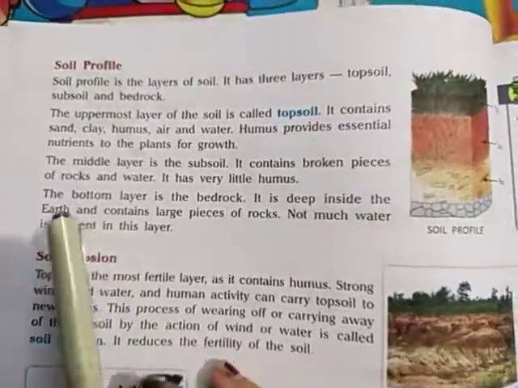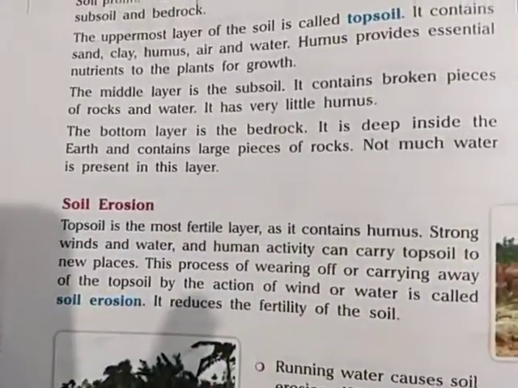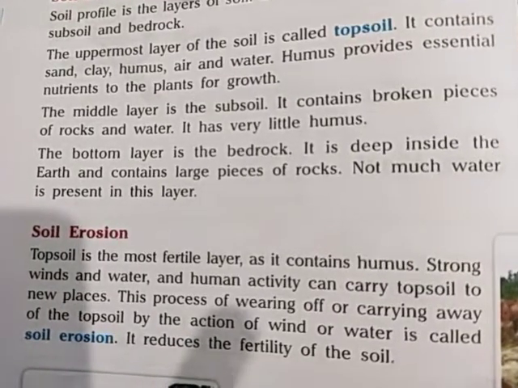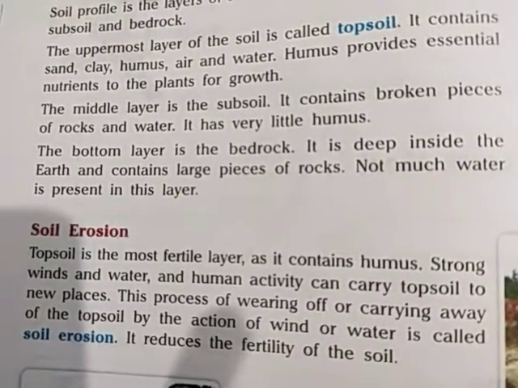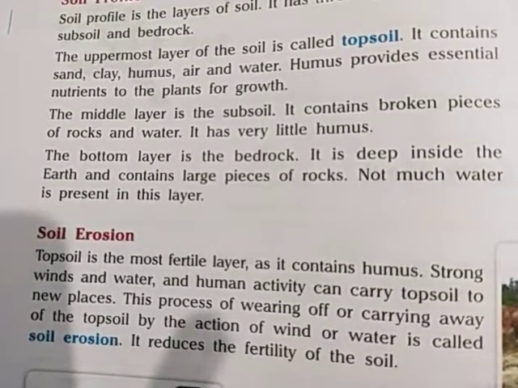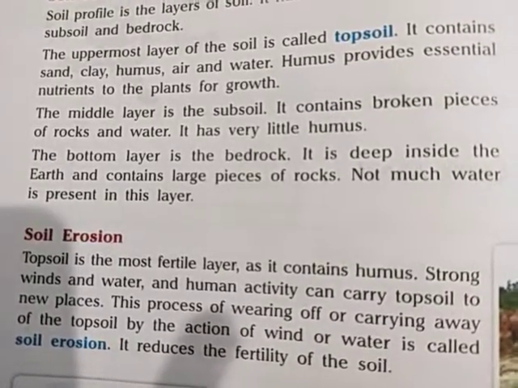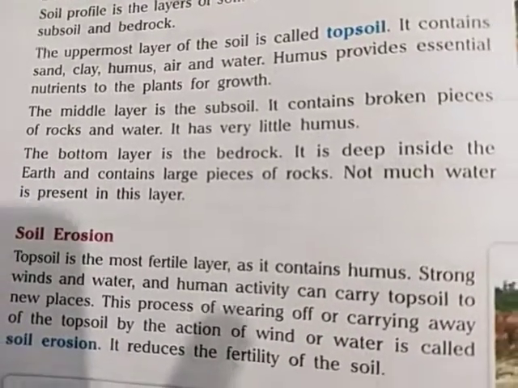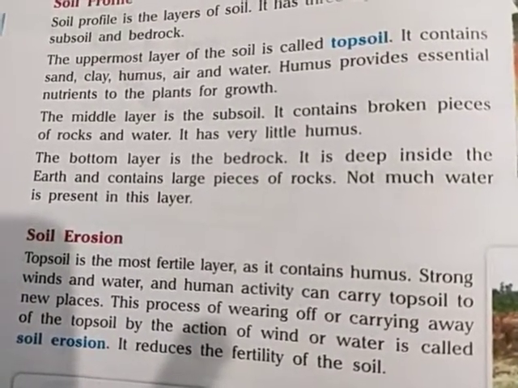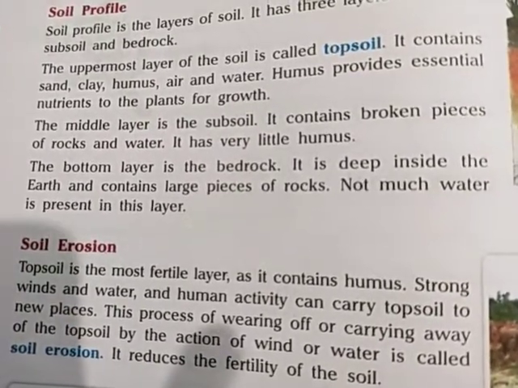Now the last layer, that is bedrock. So what is bedrock? The bottom layer is the bedrock. It is deep inside the earth and contains large pieces of rocks, without much water.